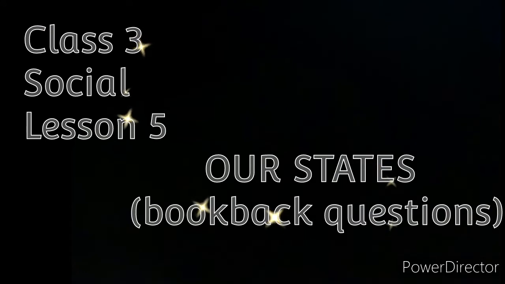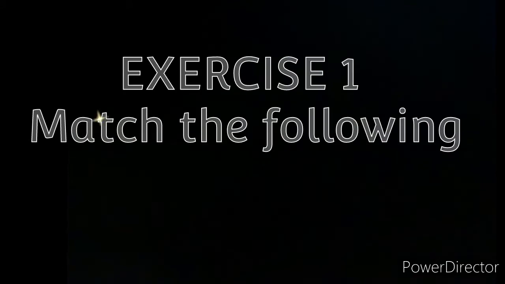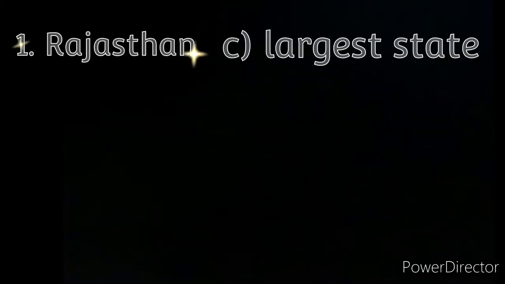Let's see the book back question answers. That's page number 29 onwards. Exercise 1, match the following. Rajasthan. Right answer C, largest state. Second, central government offices. The right answer is option D, Delhi.